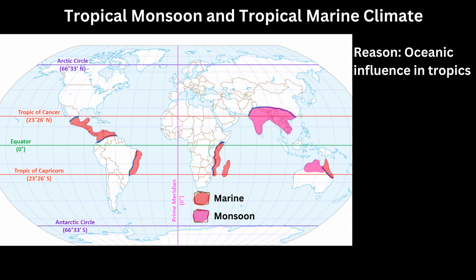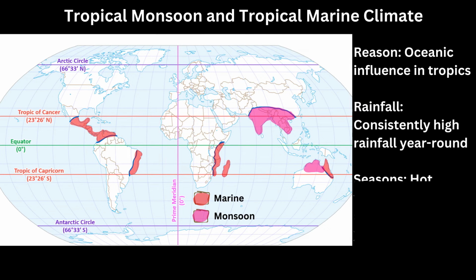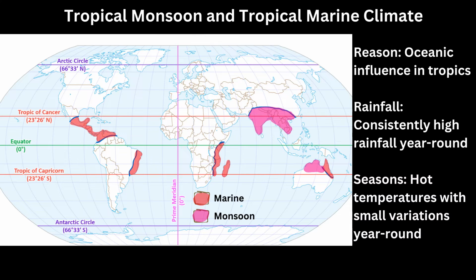Tropical marine climate. Unlike the previous types, this climate near the tropics is moderated by oceanic influences. As a result, it maintains consistently high rainfall levels year-round. Additionally, it experiences hot temperatures that exhibit small variations across the seasons due to the maritime effects.